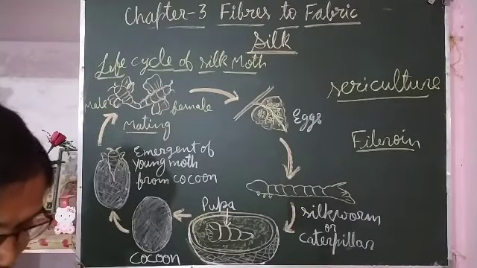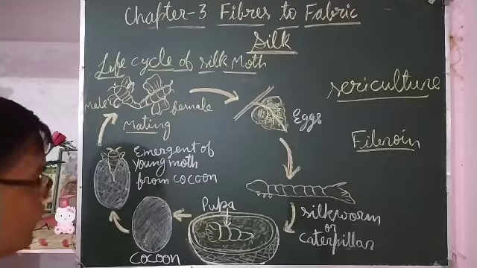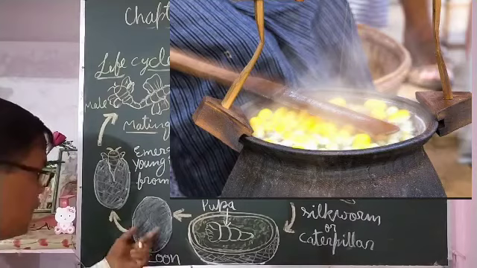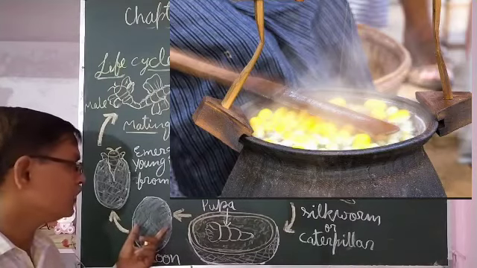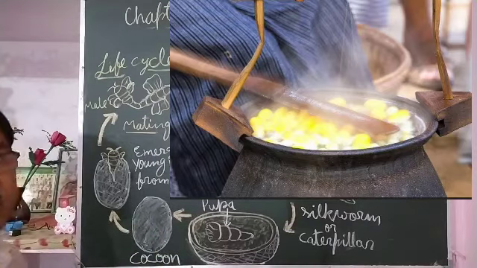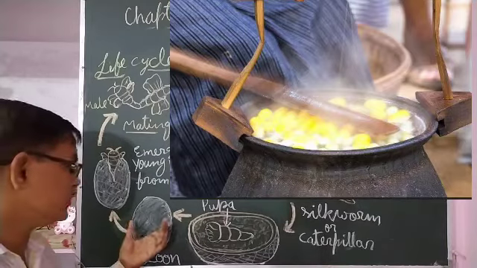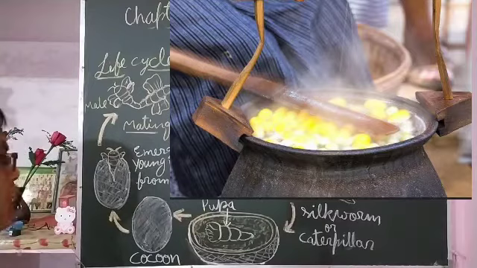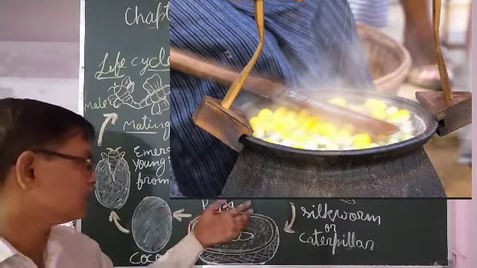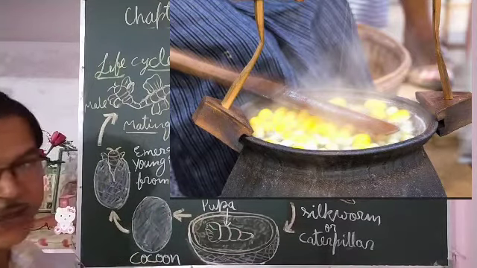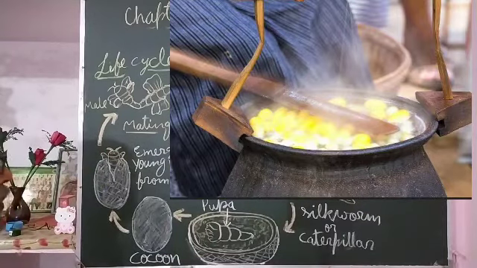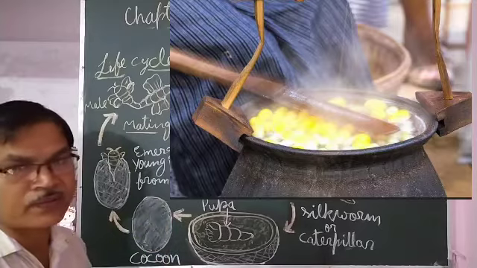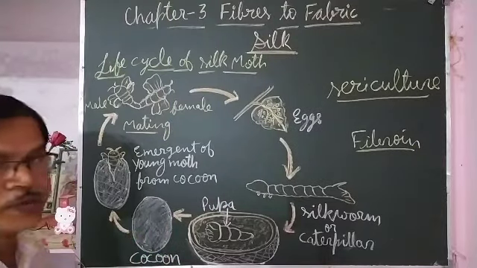boiled in water. The cocoon is boiled in water because some sticky substances are there which stick the fibers together. During boiling, the sticky substances dissolve in water, and the larva inside also dies, its body becomes soft, and then the fibers are squeezed.